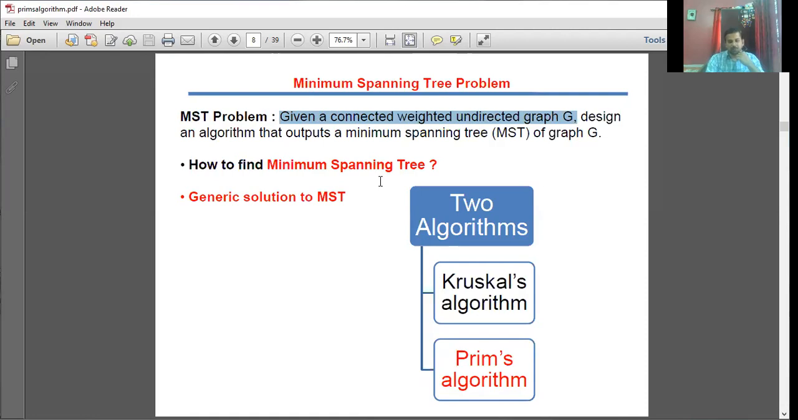How to find this minimum cost spanning tree? In this greedy technique, we have two main algorithms. One is Kruskal's algorithm and the other is Prim's algorithm. Both are meant for determining the minimum cost spanning tree. In the upcoming sessions, we'll concentrate on Kruskal's algorithm, but in today's session, we'll concentrate only on Prim's algorithm.